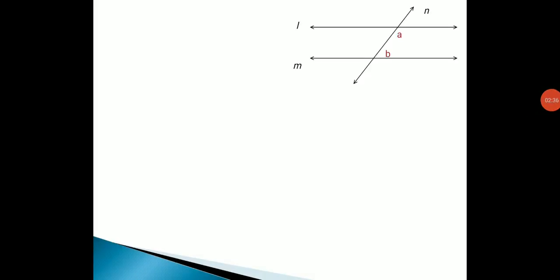Now before we start writing the proof, let us see the diagram once again. So here two lines, which are L and M, are parallel to each other. Line N is the transversal. Angle A and angle B is one pair of interior angles and angle C and angle D is another pair of interior angles.